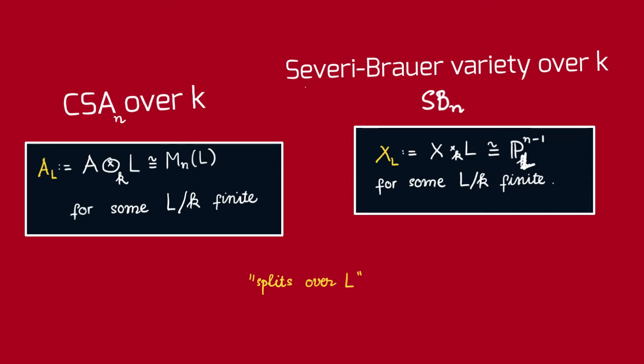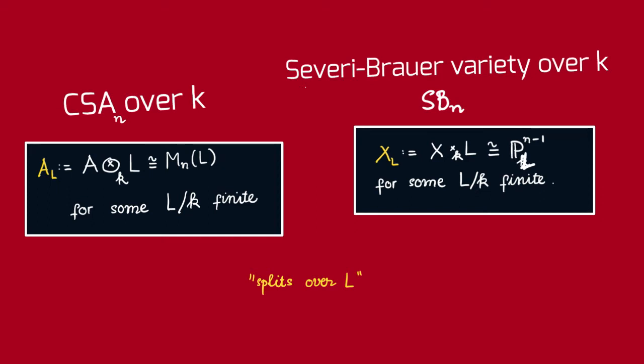Alright, so that's the definition, but this definition is not so useful, because remember originally we defined the Severi-Brauer variety because we want to give a geometric manifestation of central simple algebra. But from this definition, we don't see clearly how, given a central simple algebra, we associate to it a Severi-Brauer variety and vice versa. So this is not so clear. So now we want to talk about this correspondence.